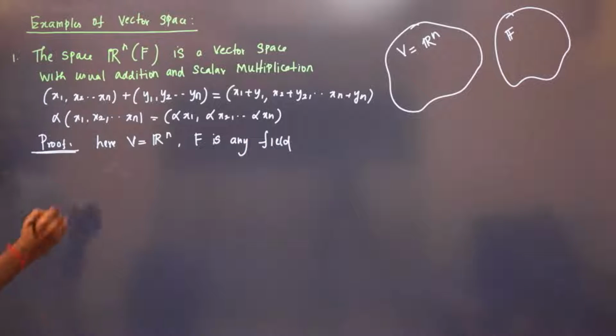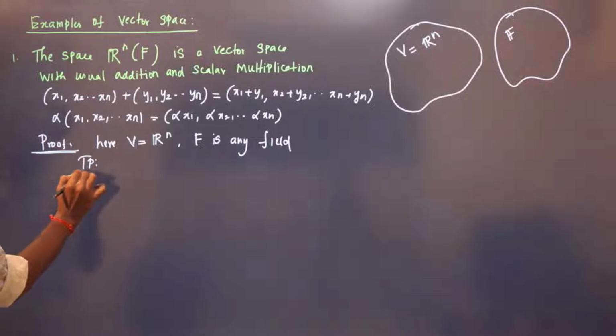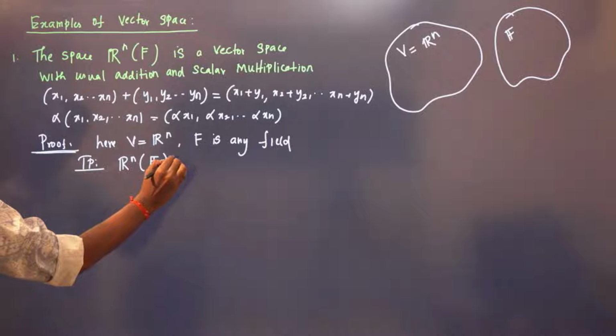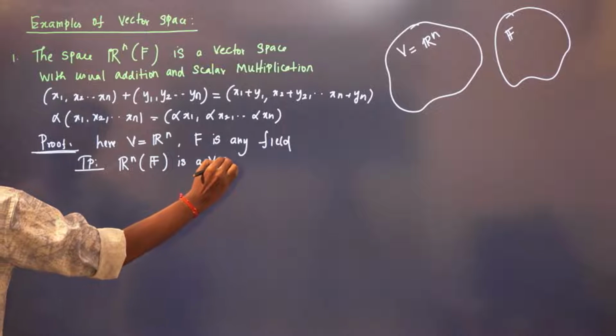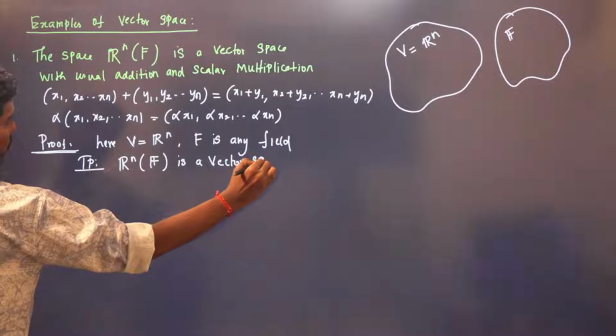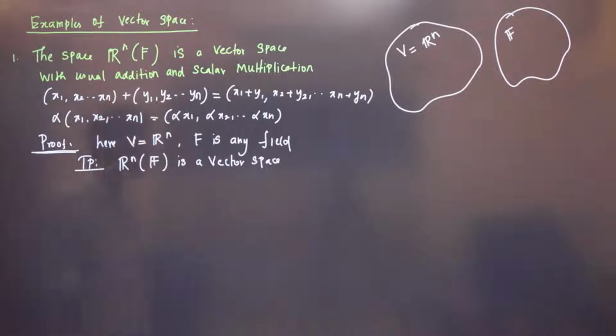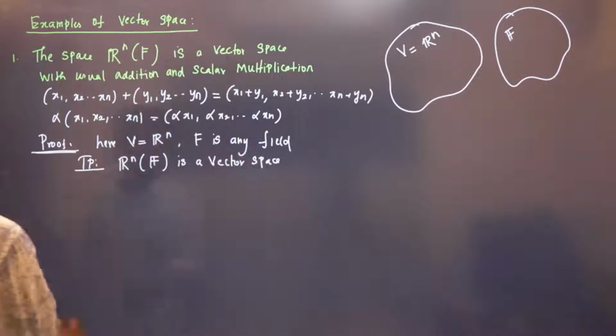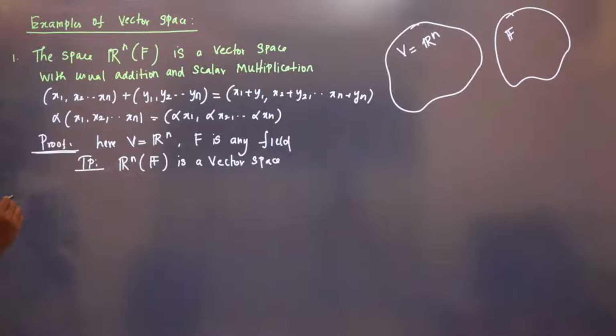So, what do we need to prove? We need to prove Rn over any field is a vector space, right? So first we need to prove this V is an abelian group with respect to addition. So the first thing is V with respect to plus.